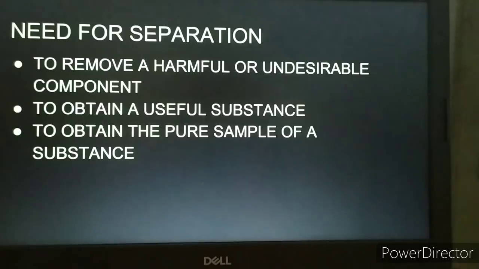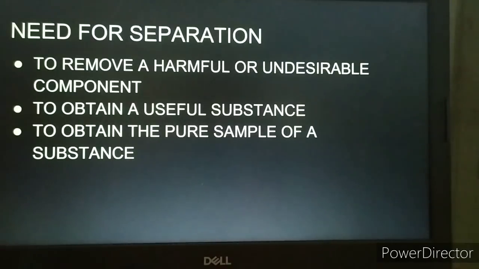So the different constituents which are present in petroleum are petrol, diesel, kerosene, and many more things. So these substances need to be separated so that they can be used as fuels. So this is the need for separation, that by removing the unwanted and undesirable component from the mixture, we obtain a useful substance.